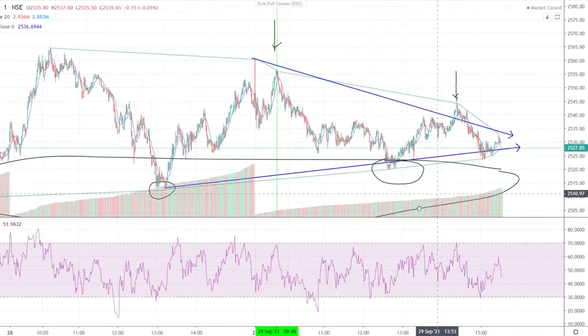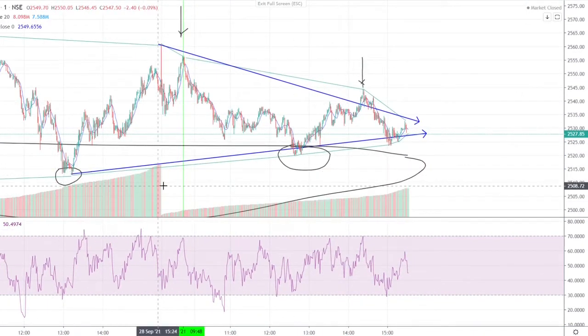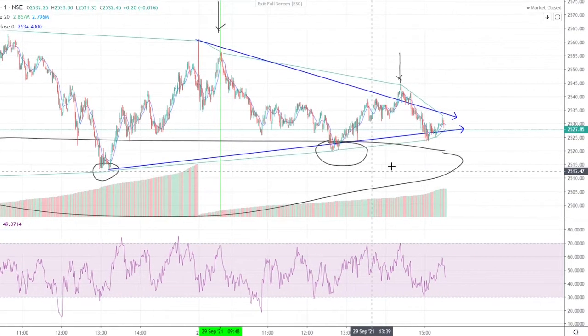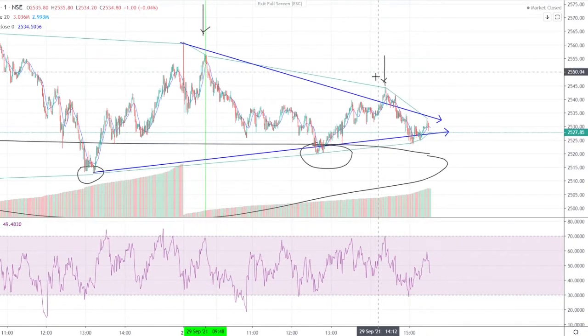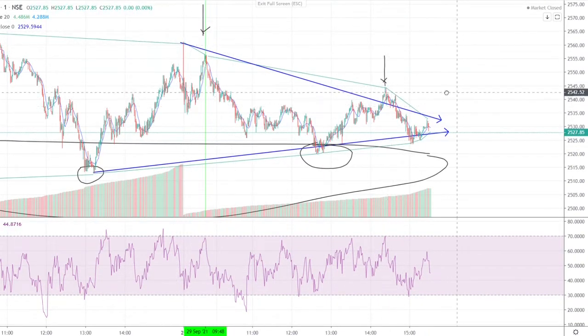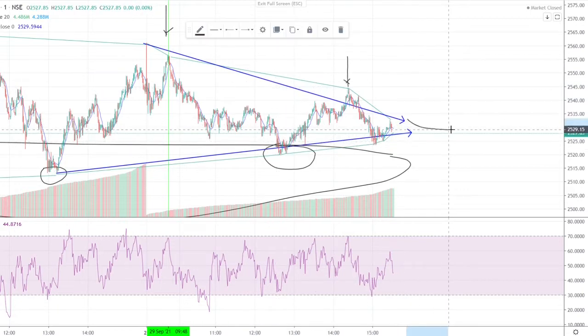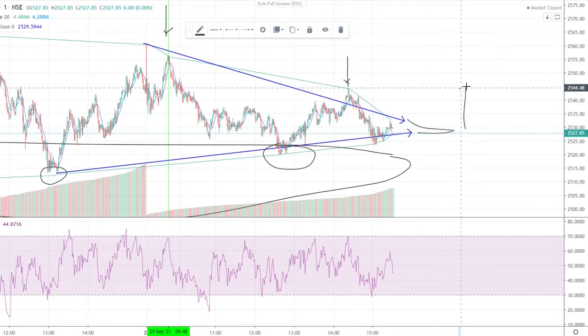What I'm trying to say is that this support, which you can see from this point, and then again from this point, and again from this point, and this level of resistance which is downgrading, these two arrows are going to meet at a point. At that point of time the market is going to go up. Within a day or two we will be able to see a very high level of increase in the share price of Reliance Industries.